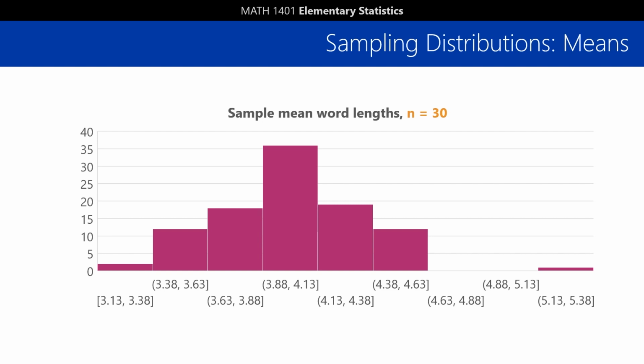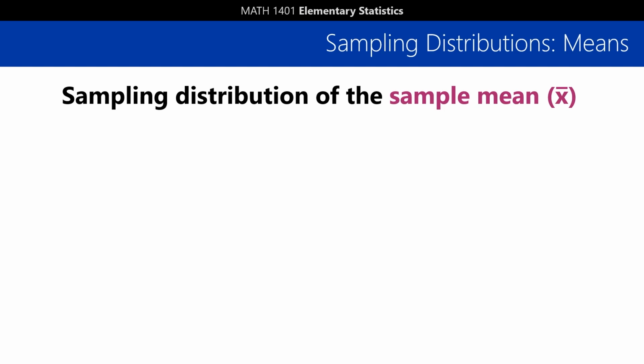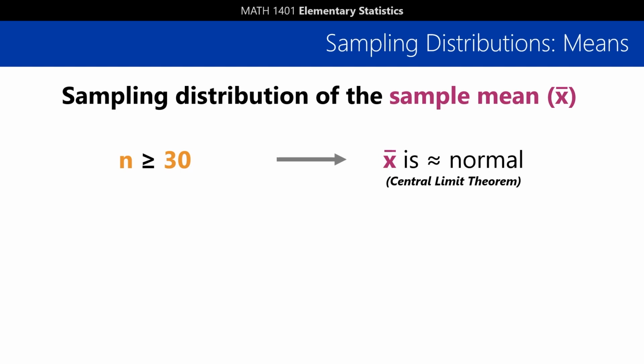Now wait a minute. If you squint just a little, would you look at that? There's that normal distribution shape again. Once again, this is no coincidence. That happens pretty often with the sampling distribution of the sample mean, that is, X bar. If our sample size is large enough, that is at least 30, then the central limit theorem tells us that X bar will be approximately normally distributed, as we've just seen here. And that's true regardless of the fact that our original distribution was heavily skewed to the right. That didn't keep the sample means from being normally distributed, so that's really convenient for us.